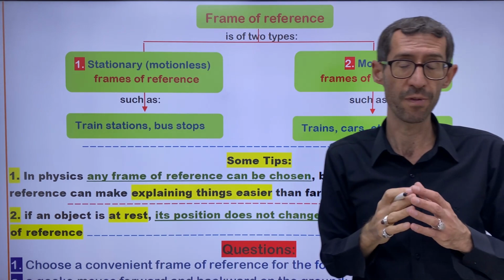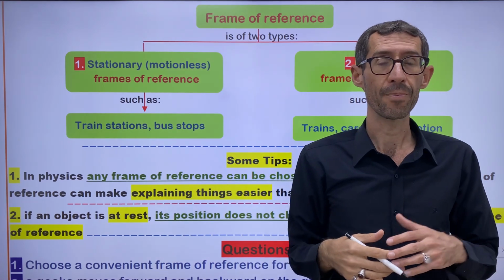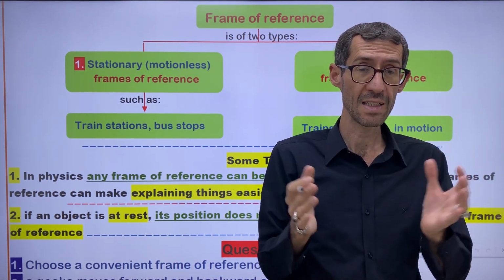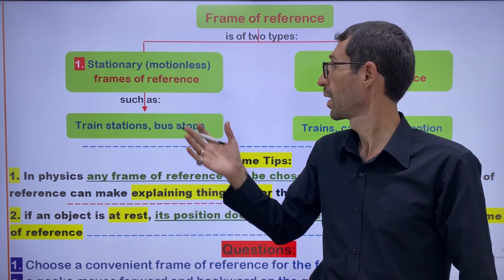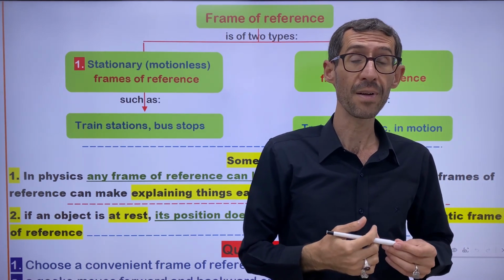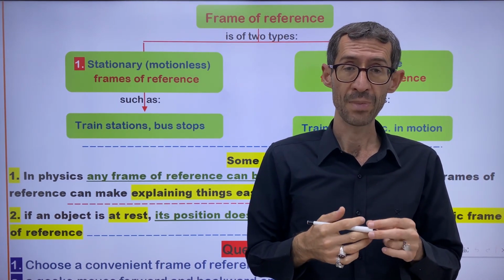So there are two types of frame of reference: stationary, or static, or motionless, or stable. All of these names are used. We can say static frame of reference.